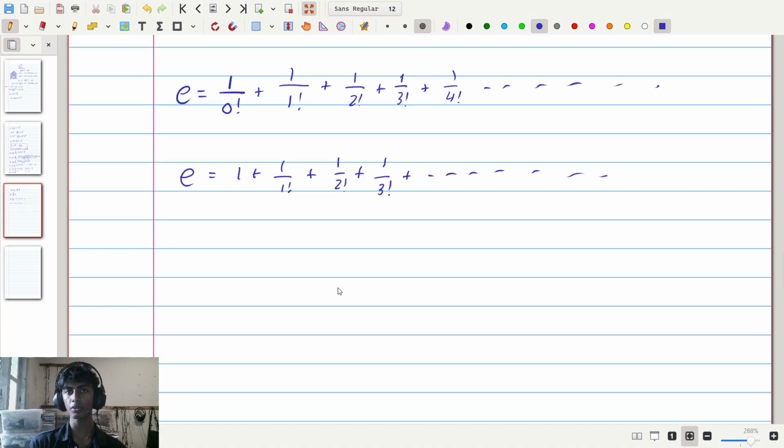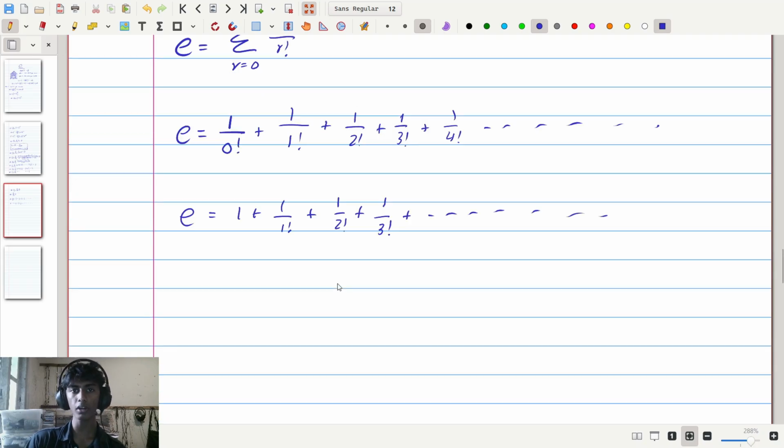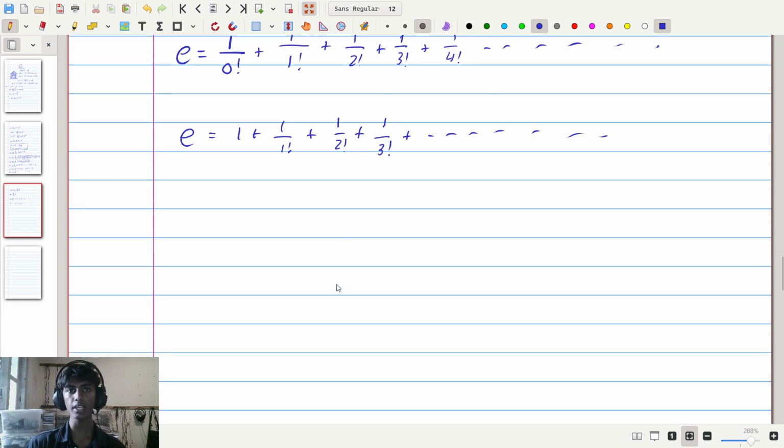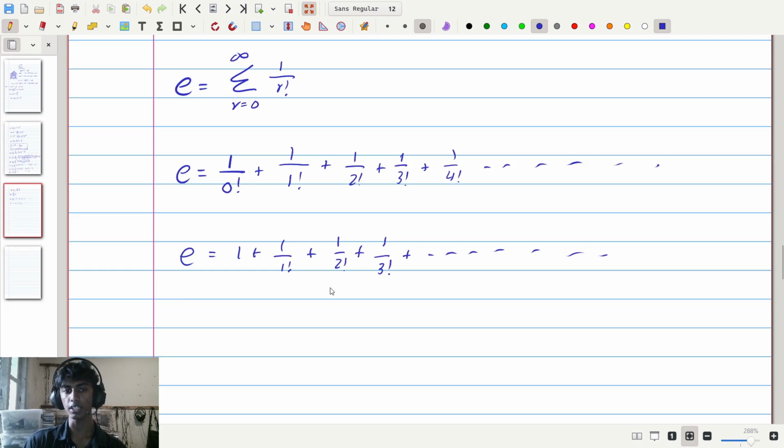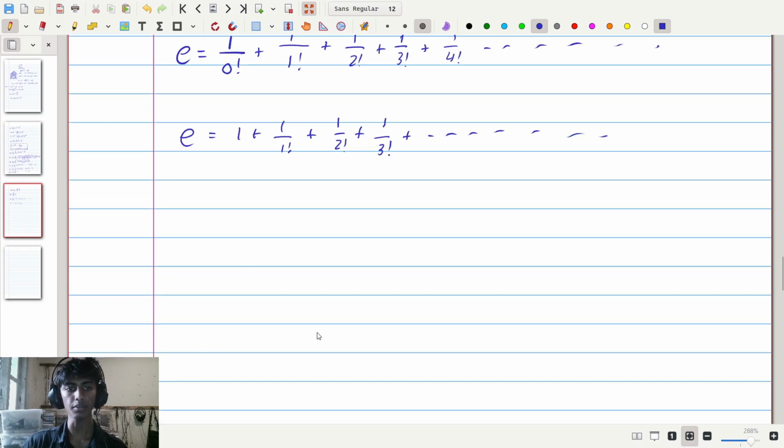So this is actually not where we have to end here. There's actually more stuff to discuss. I'm only going to discuss one of the other interesting properties of e, and that is the property of e to the x and its derivative. So this is e. This summation here is e.